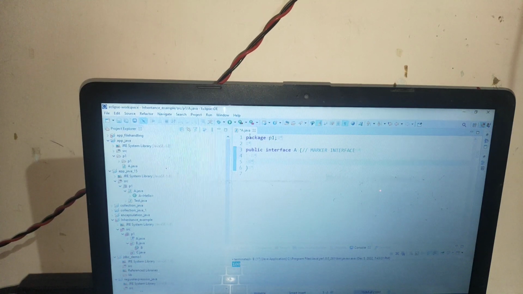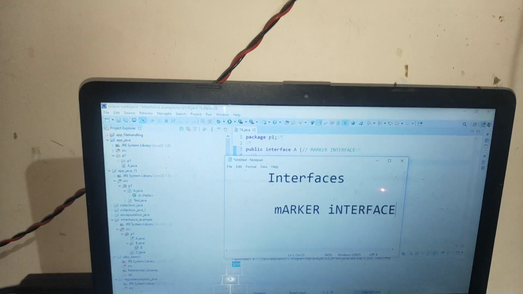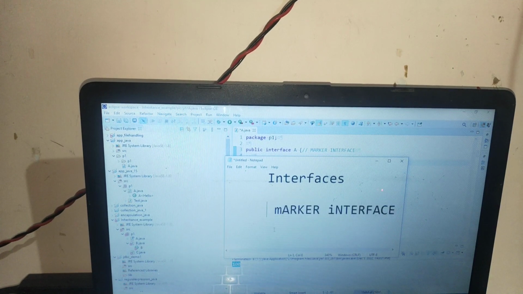After that, one is the final keyword. What is the final keyword? So I covered interface, then I covered marker interface. What is that marker interface? Marker interfaces are empty interfaces, right? Third, I will cover the final keyword.